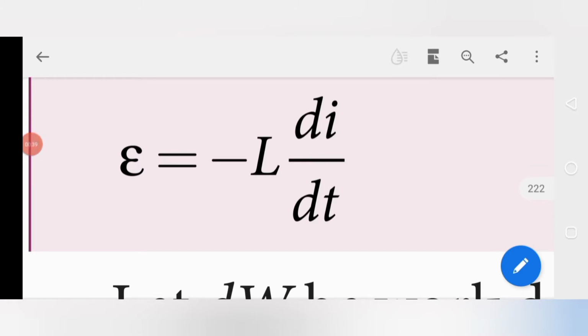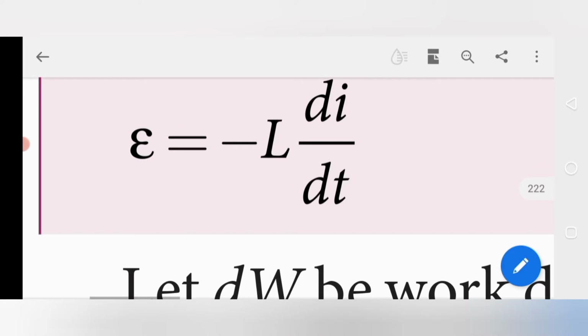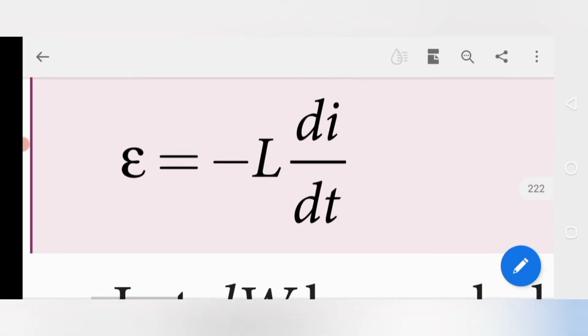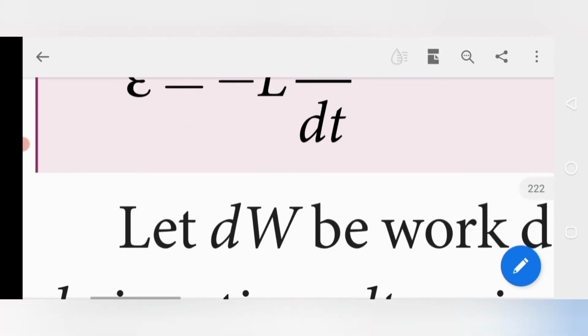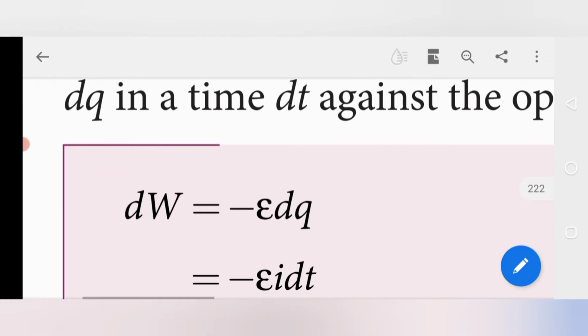We will start with the equation, that is the EMF in the self inductance: epsilon is equal to minus L di by dt. Let dW be the work done for a moving charge. A moving charge means the change in charge value, that is dq with respect to time dt. So the moving charge opposes the work done value. That's why we consider that dW is the work done and dq is the charge.